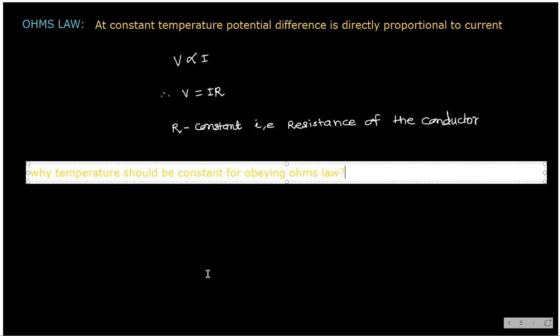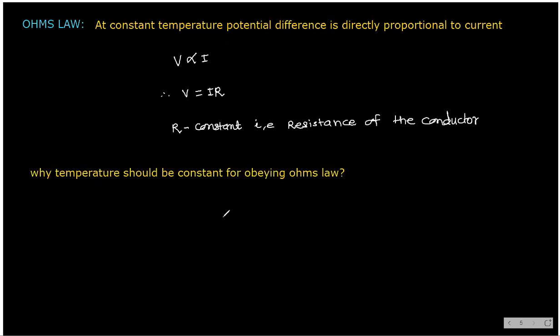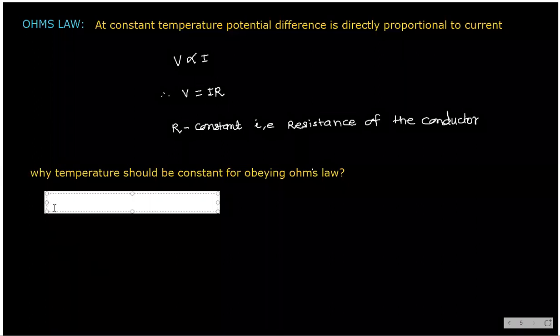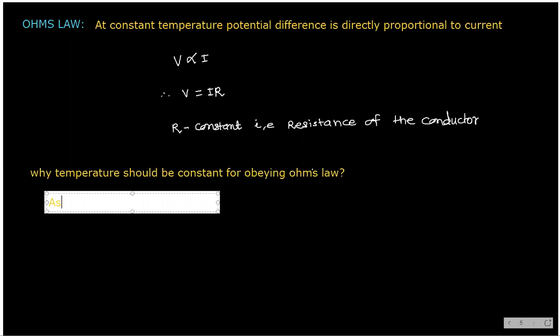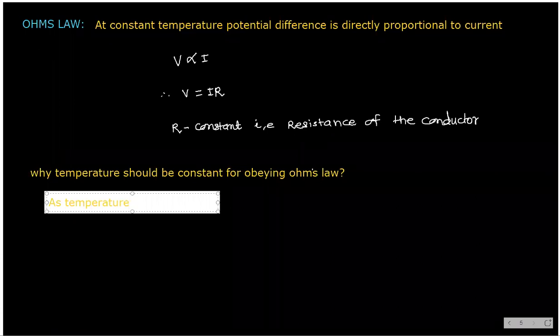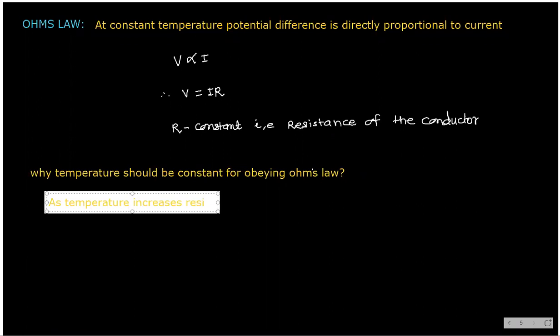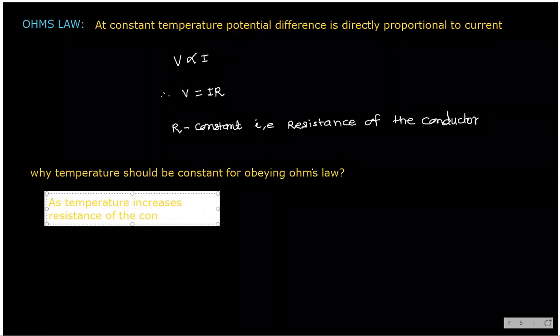Okay, so why temperature should be constant for obeying Ohm's law? As temperature increases, resistance of conductor increases, right?